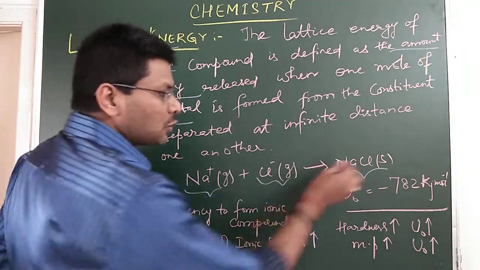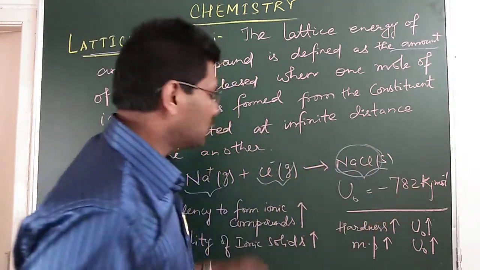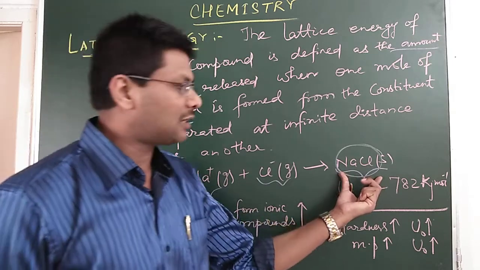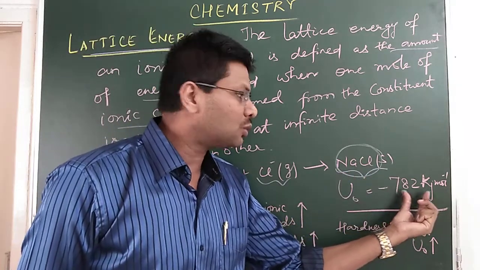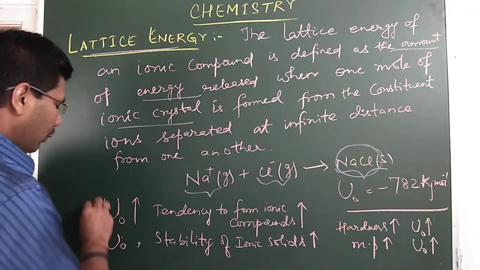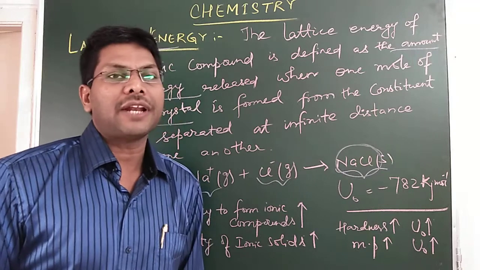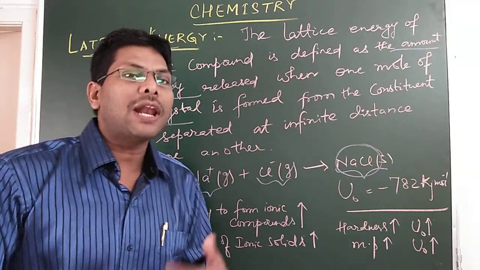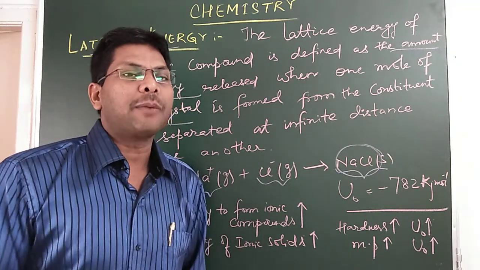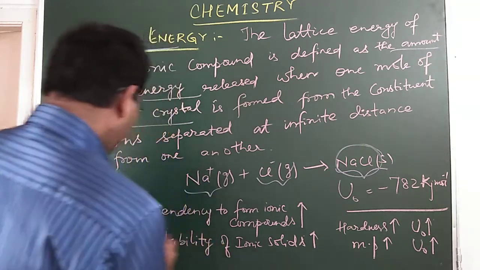If we take it the other way, then it will be plus 782. So when 1 mole of ionic solid NaCl is formed, 782 kilojoule per mole of energy is released. So if lattice energy increases, then the tendency of formation of an ionic compound also increases. If more lattice energy is released, an ionic compound's tendency to get formed will be more.